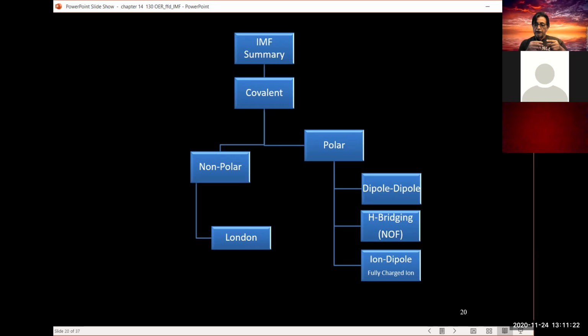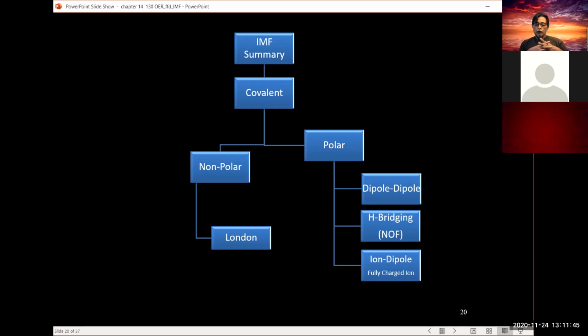Okay? Yes, the hydrogen-nitrogen is a dipole-dipole bond. Okay, understood. However, in those three examples, they have an additional force, which is called hydrogen bridging force, and much stronger than the dipole-dipole interaction.